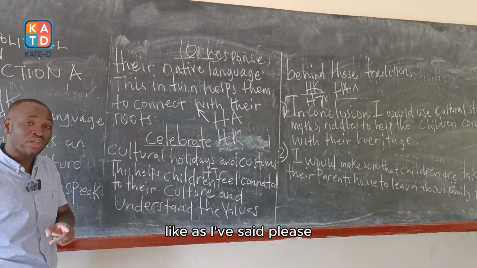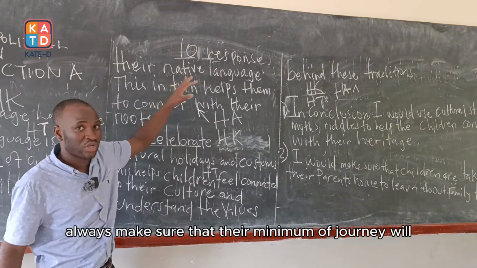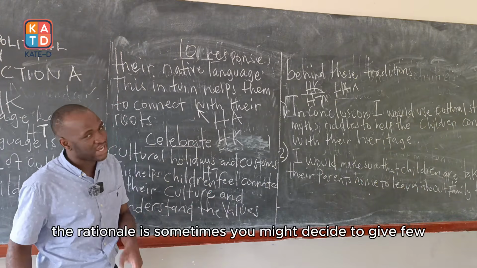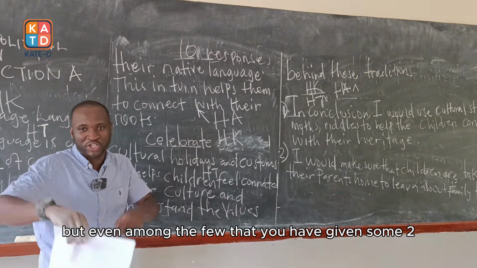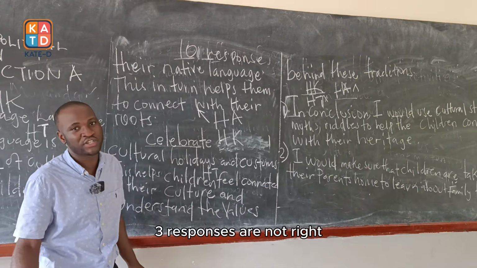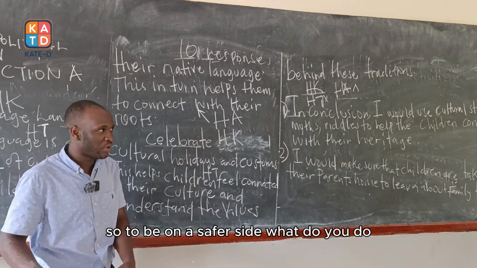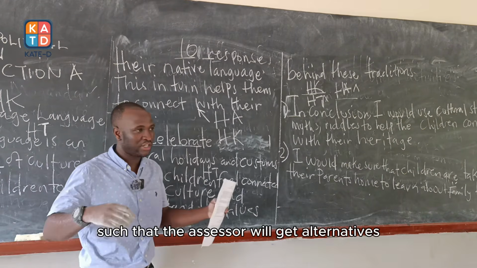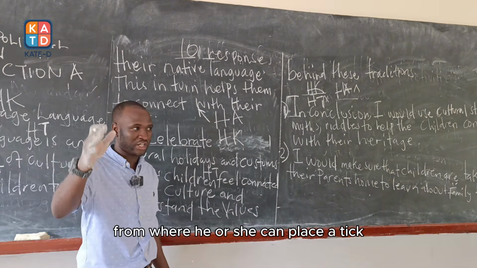Like I've said, please always make sure that there are a minimum of 10 well-explained responses. What is the rationale? Sometimes you might decide to give few, but even among the few that you have given, 2 or 3 responses are not right. So to be on a safer side, always write very many well-explained responses, such that the assessor will get alternatives from where he or she can place a tick.